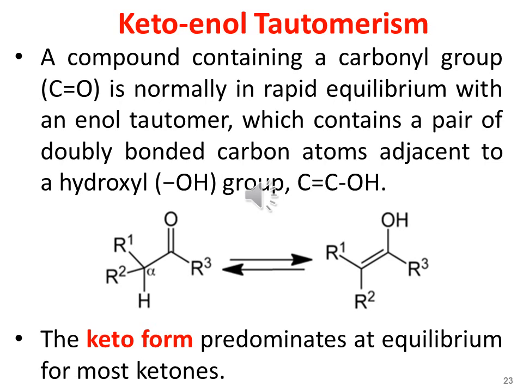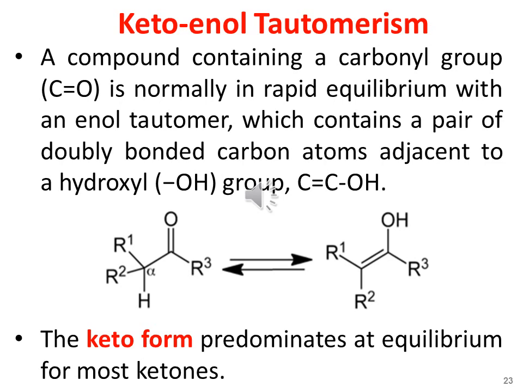So in keto-enol tautomerism, a carbonyl containing compound is normally in rapid equilibrium with an enol tautomer, which contains a pair of double bonded carbon atoms adjacent to the hydroxyl group. Here in this equation you may see that the alpha hydrogen present in a carbonyl containing compound, that is a ketone, is rapidly shifted towards the carbonyl oxygen, converting the ketone into an enol.